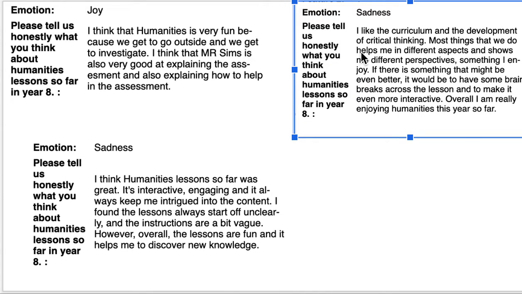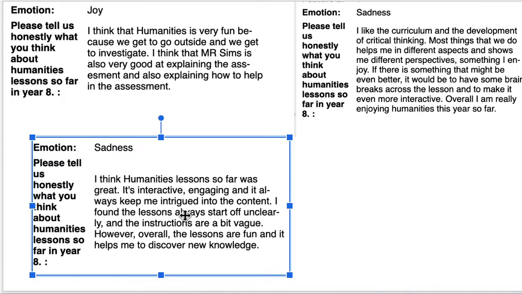If we look at the second statement, talked about sadness. Again, it said here, the one that says, I think humanities lessons so far are great. They like that interactivity and engaging nature of it. But again, they talk about instructions being a little bit vague. Vague is a word that the system will pick up and associate with the sadness. So you can see, as with any data mining and artificial intelligence analysis, it's very, very new.